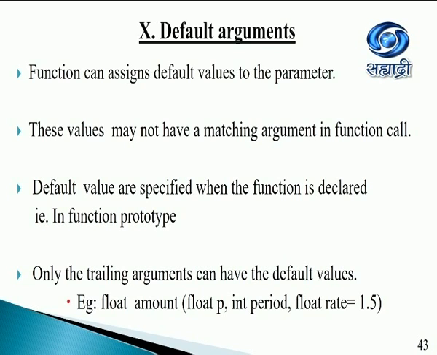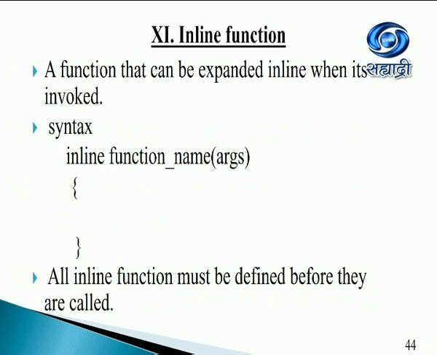Float p is for the principal. Int period is for the time period for which you're going to keep the money in the bank. Float rate will be the rate at which we are going to get the returns. So here rate, since I have already declared it as 1.5, will have a default value. As I just said, always remember only the trailing arguments can have a default value. So in this particular example, I can have it for period and rate and not for principal p.